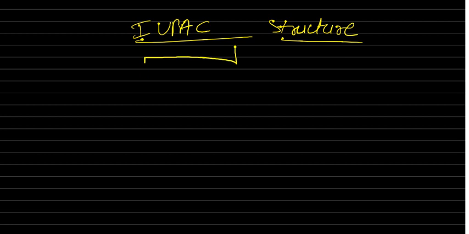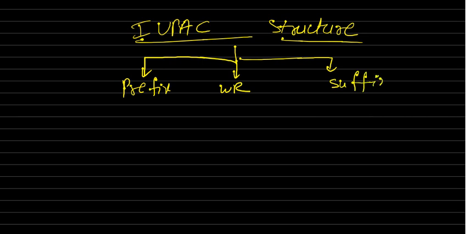IUPAC name, the structure is mainly three parts: prefix, word root, suffix. This prefix again has two parts, primary and secondary. Primary is cyclo.